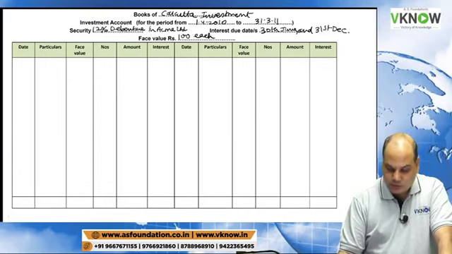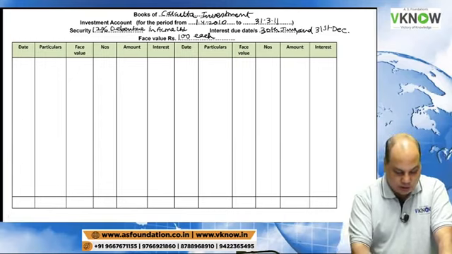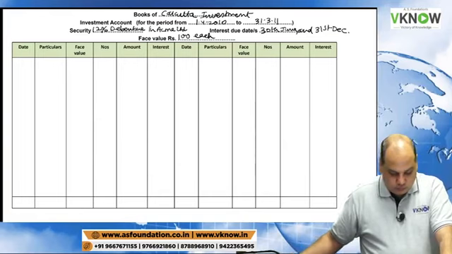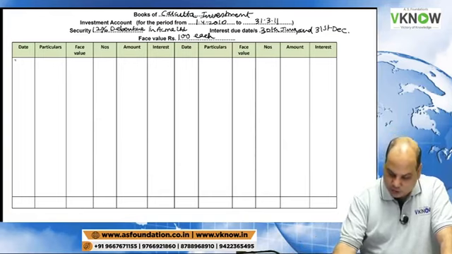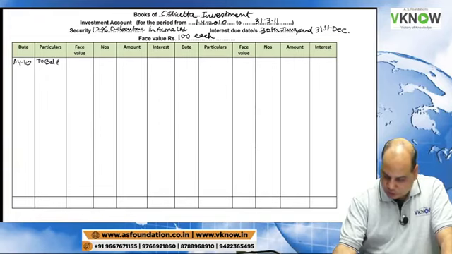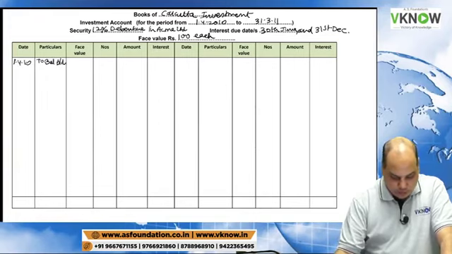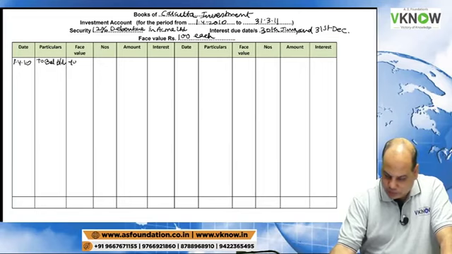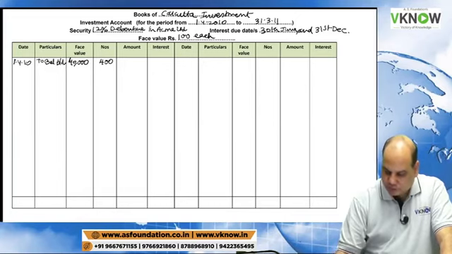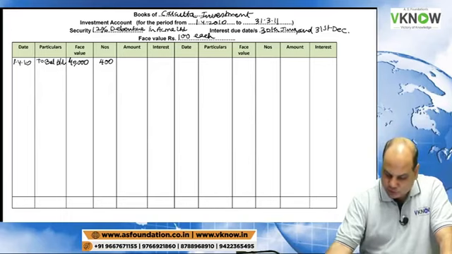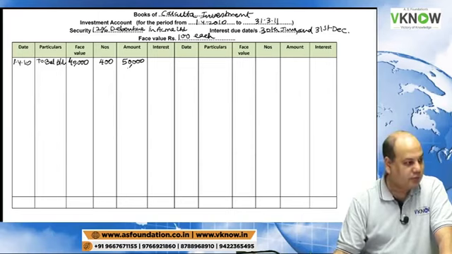Start with opening date, 1st April 2010, to balance brought down, 40,000 rupees face value, 400 into 100. 400 is the number of debentures and the question has given you cost is 50,000.